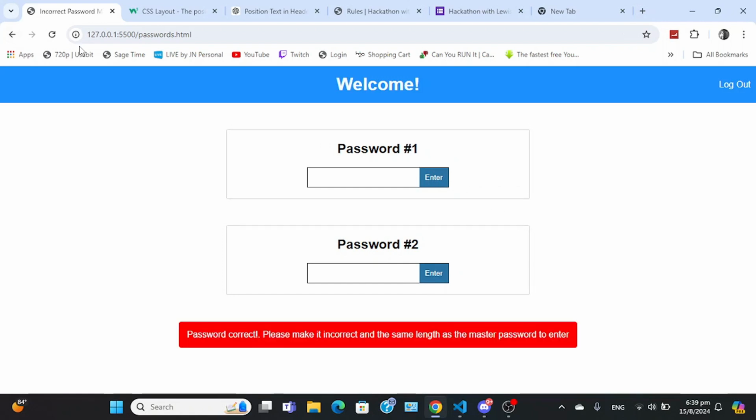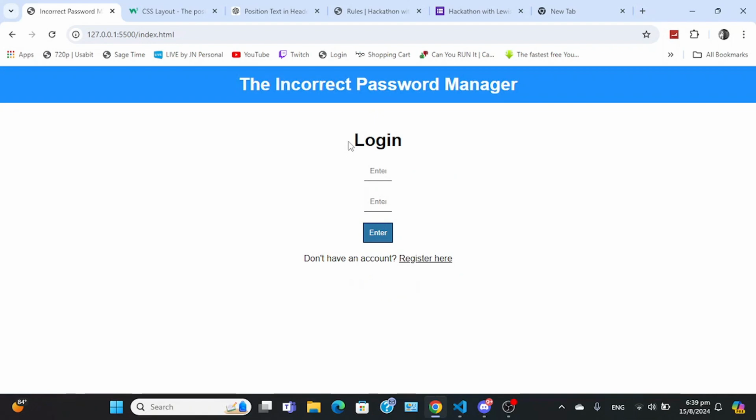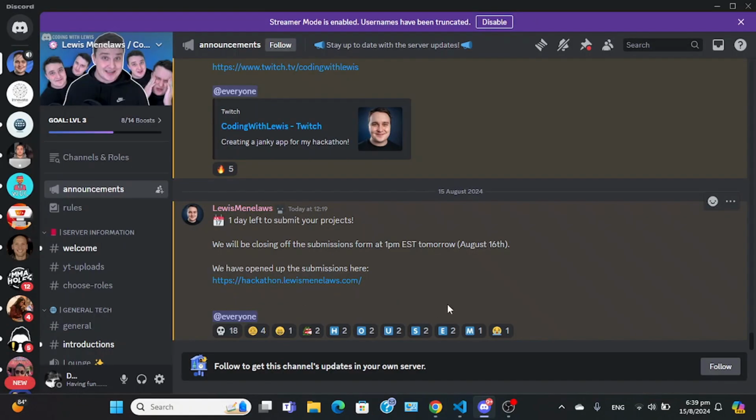That's basically it for the hackathon. And then there's also a logout button right here. Yeah, so Louis actually put in the link for the submission, so when you submit, you put down GitHub, all that stuff. And yeah, that's it.